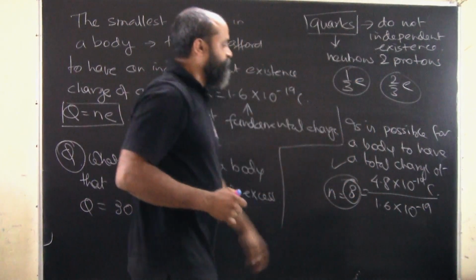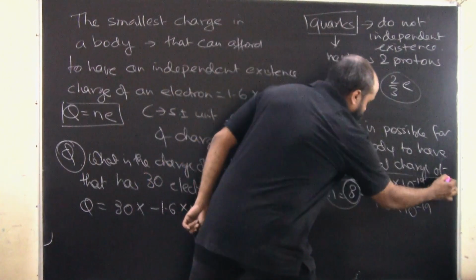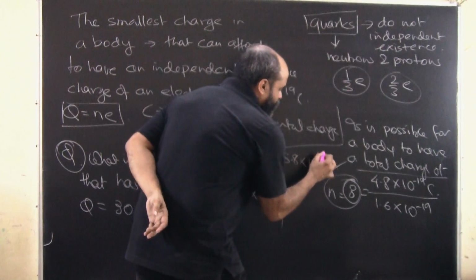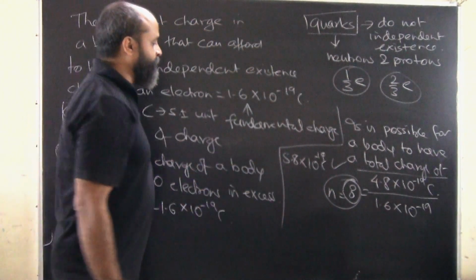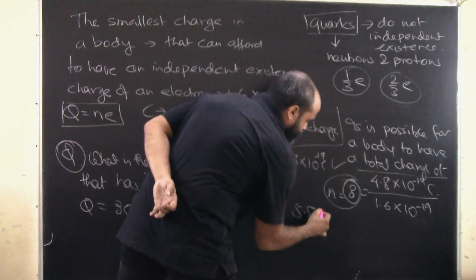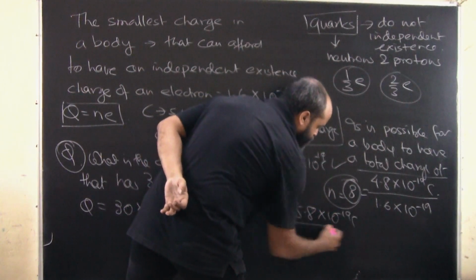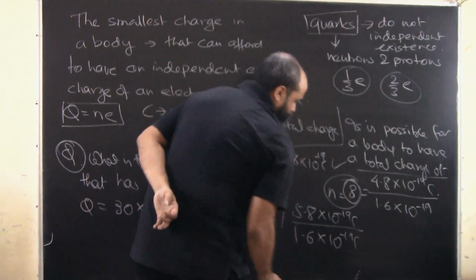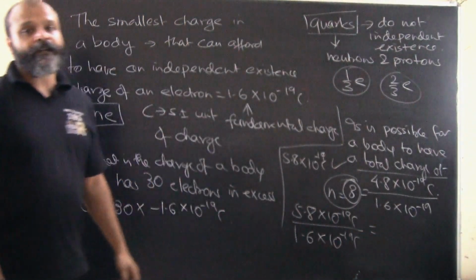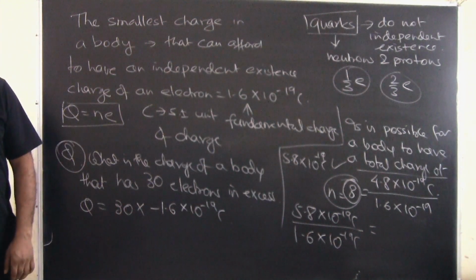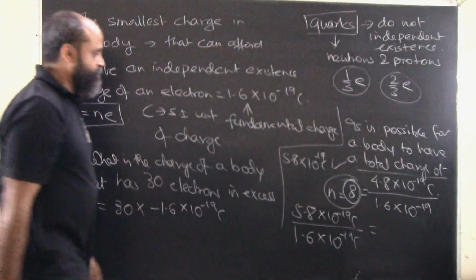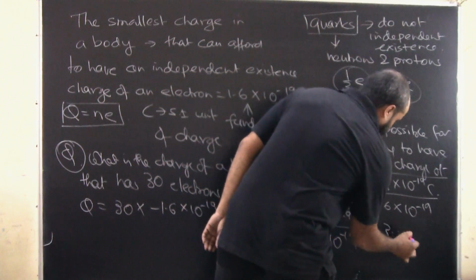Yes, it is possible. If you are asked whether a total charge of, let's say, 5.8 × 10^-19 coulomb is possible, I divide 5.8 × 10^-19 coulomb by 1.6 × 10^-19. Do I get an integer? No, I will not get an integer here. The answer will be somewhere around 3 point something.